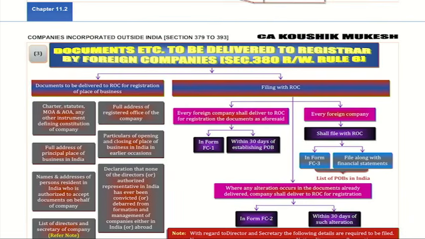So this is the point we completed. We completed the most important and the difficult one in this chapter, Section 380. Sections 381 and 382 are dead easy. You can forget about them. What are those? I will first explain, then you can read. Section 381, accounts of foreign company. Everyone repeat.